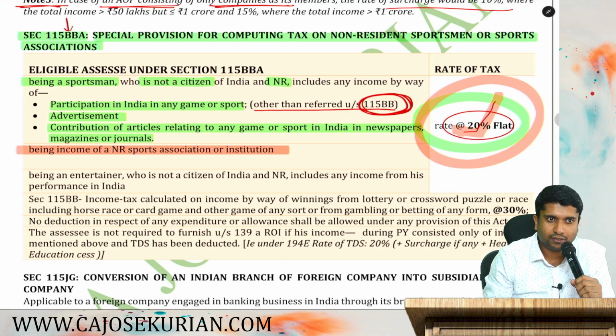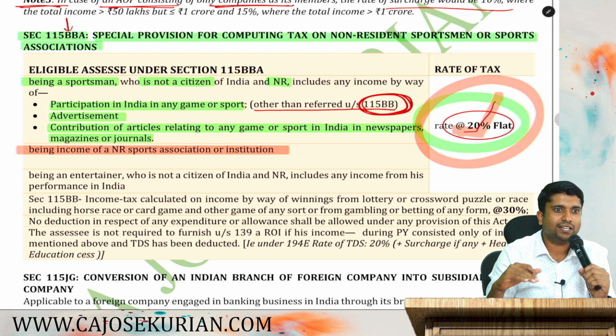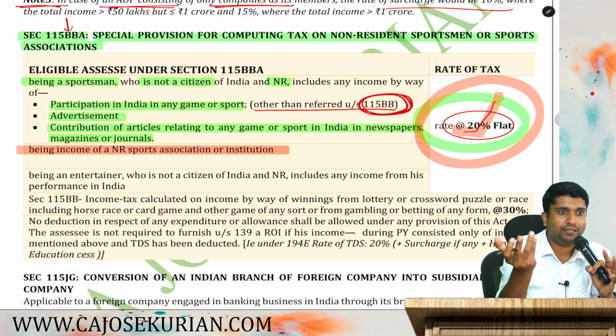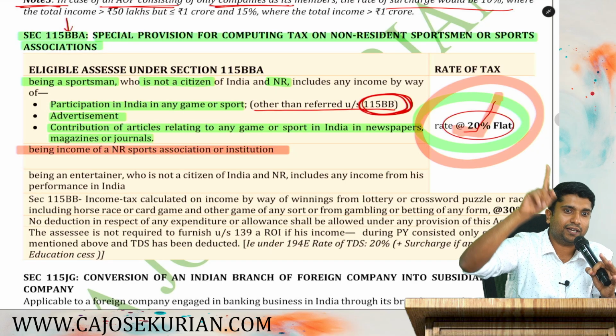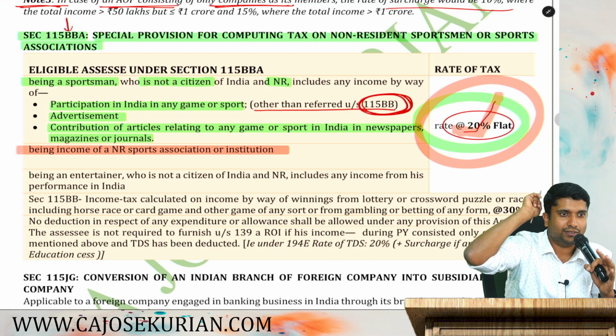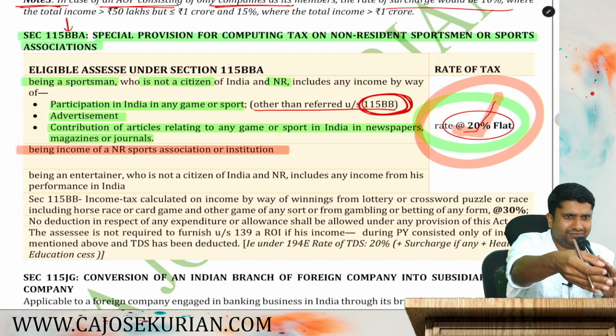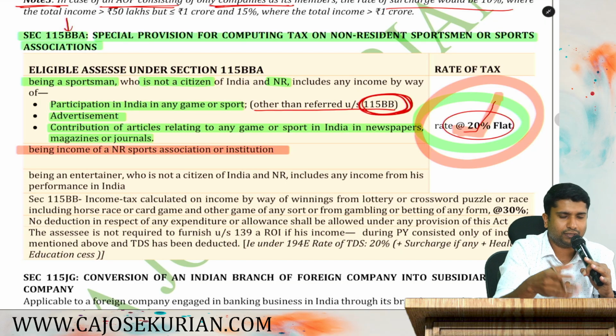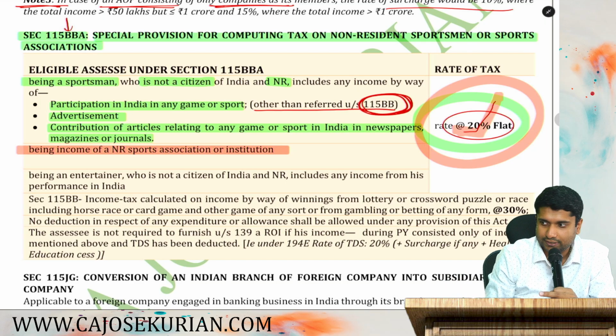Are you all here? Institutions like Cricket Australia cannot earn any other income. Maybe they will be having some interest income, apart from that, anyways not from India, because their bank account will be in Australia only. So they will not be having any other income which is related to cricket playing only. That will be taxed at 20% rate of tax.